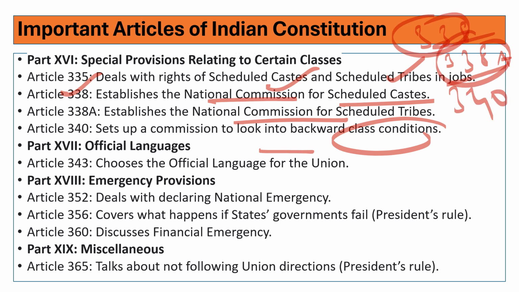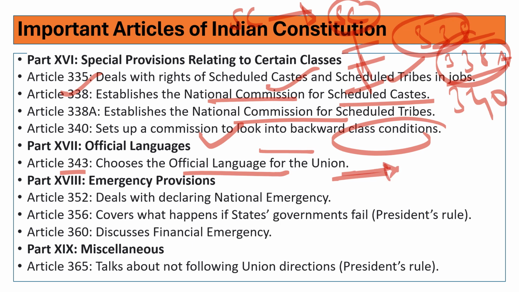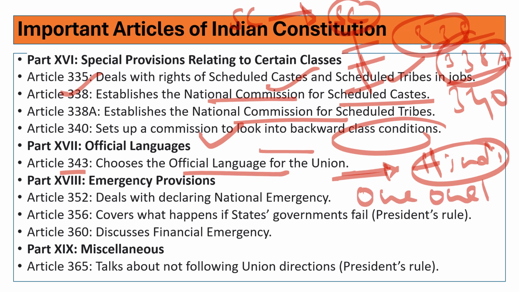It can improve. Even recently, the Supreme Court gave a judgment that the Scheduled Caste category can be further categorized to help them and better bring them out of poverty and downtrodden condition. Part 17 deals with official languages. Article 343 chooses the official language of the Union. What is the official language of the Union? Hindi, right? Even our home minister said one nation, one language.